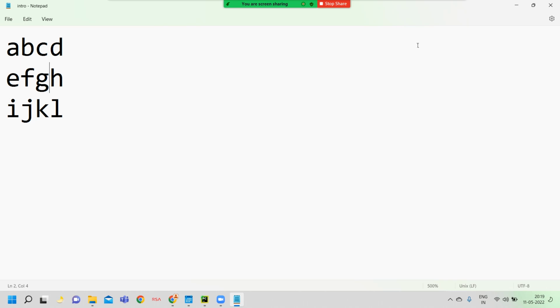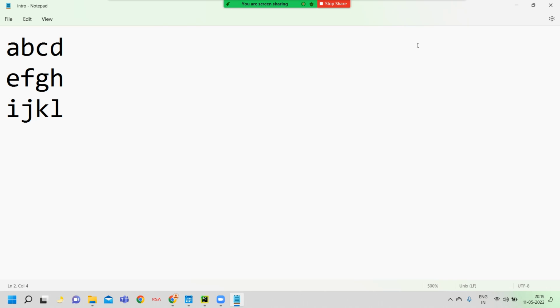Now the file cursor pointer location is 8, since initially we skipped 3 bytes from the beginning of file. Next I want to skip 5 bytes from the current file cursor pointer location onwards. So 3 plus 5, 8.